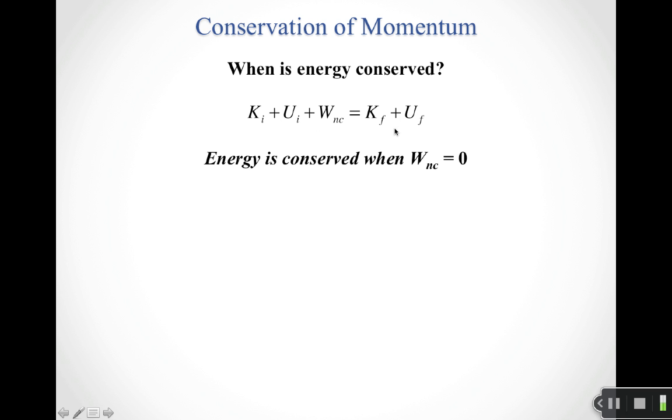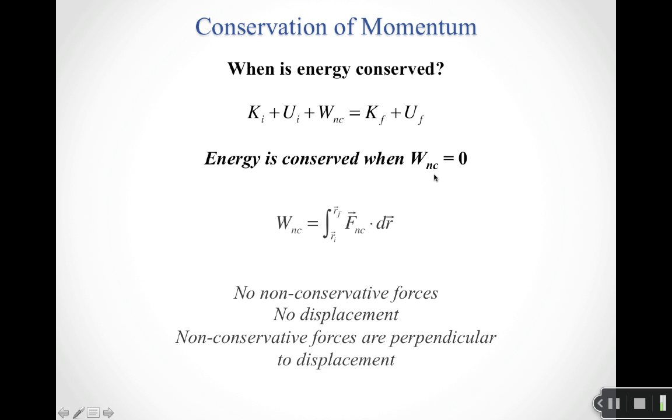initial kinetic, initial potential, that's the initial energy. Final kinetic, final potential, that's the final mechanical energy. So those two things are going to be the same when the work done by non-conservative forces is zero. So energy is conserved, meaning that the initial is equal to the final, when there is no work done by non-conservative forces. So if we think about how to calculate the work done by non-conservative forces, well, for any non-conservative force, whether it's constant or not, we can write it in this form.